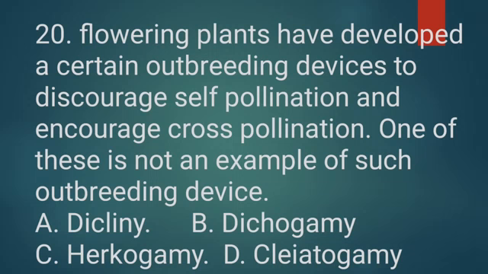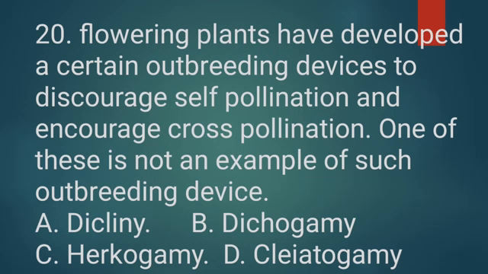Question number 20. Flowering plants have developed certain outbreeding devices to discourage self-pollination and encourage cross-pollination. One of these is not an example of such an outbreeding device. We have to read the question carefully. Which one is not an outbreeding device, that we have to identify.